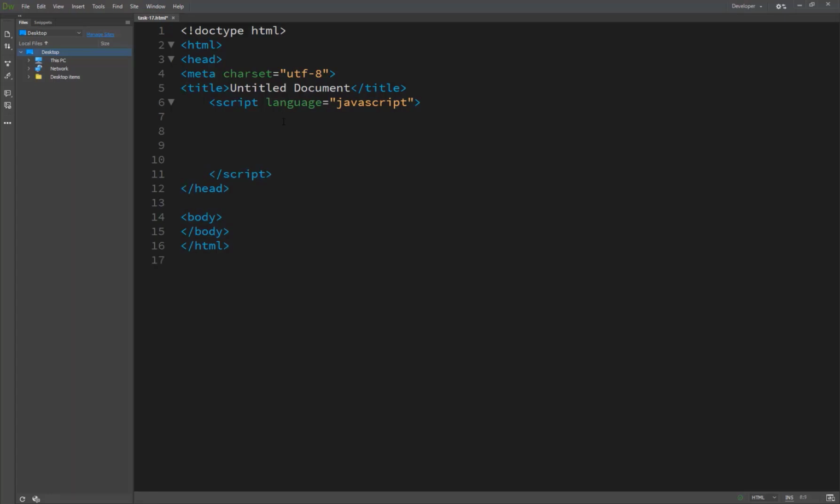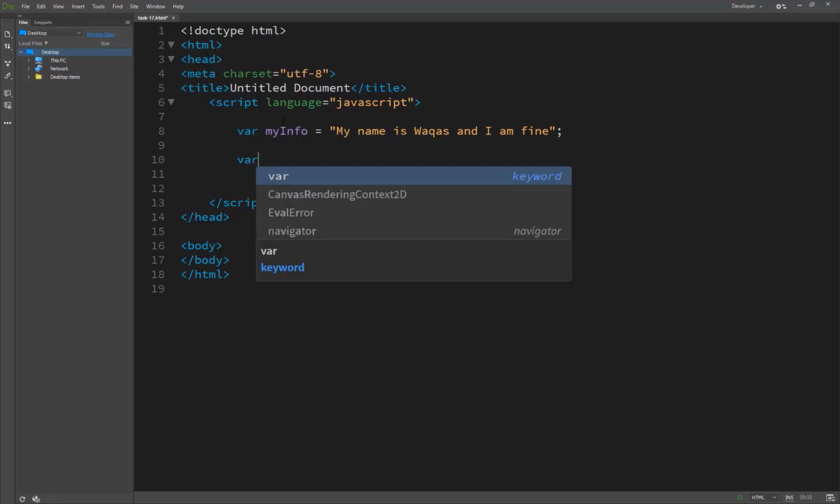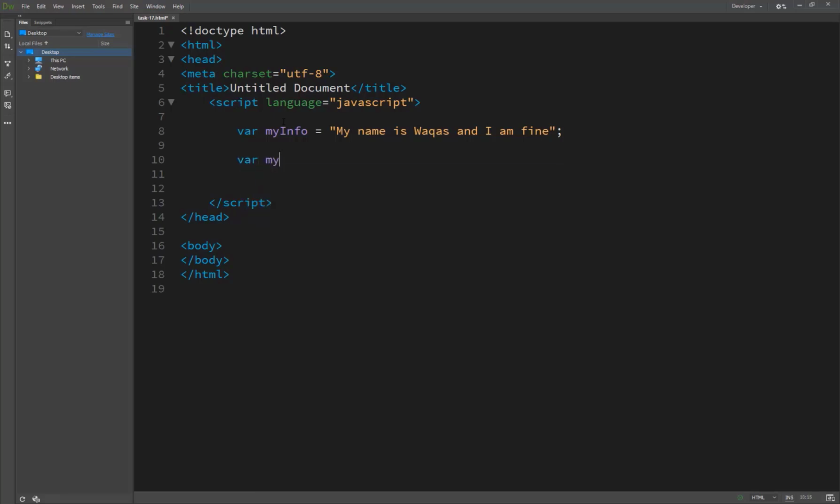So now we see how it works. We are creating a variable called my info, "my name is Vakas and I am fine." We just write the same thing we wrote in the previous task. Now we are creating another variable called my replace.